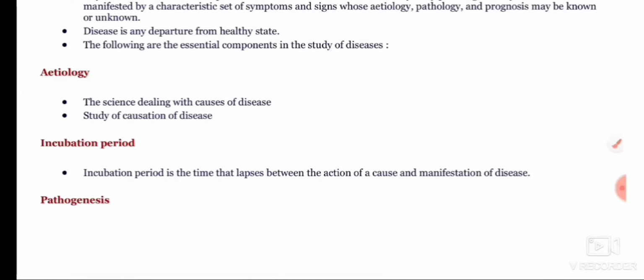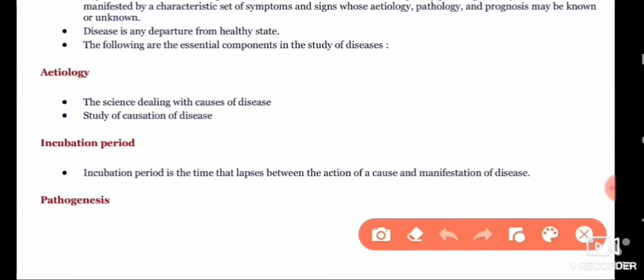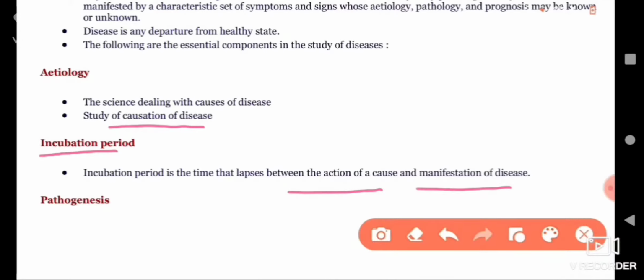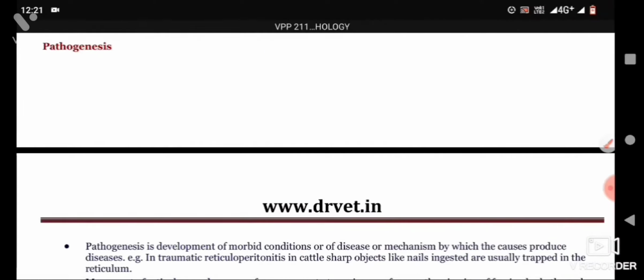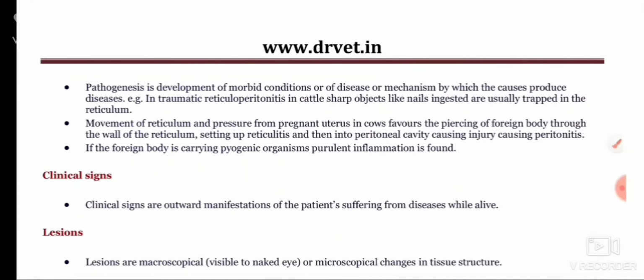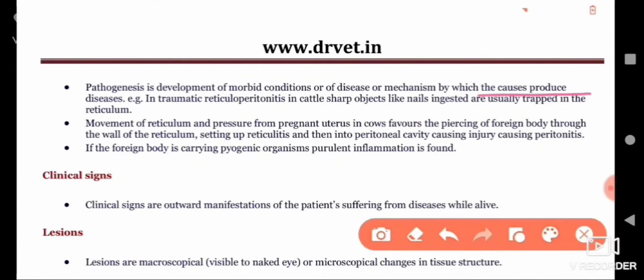Then etiology. It is the science which deals with the causes of disease. It is the study of the cause of the disease. And the next one is incubation period. It is the time period between the action of the cause and manifestations of the disease. Now let us come to pathogenesis. Pathogenesis is the mechanism by which the causes produce disease, which means how the agents interfere with the body system to produce a disease.